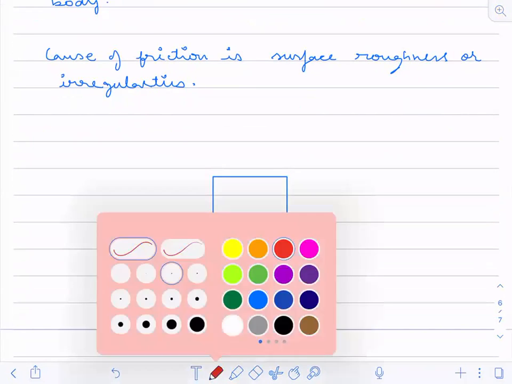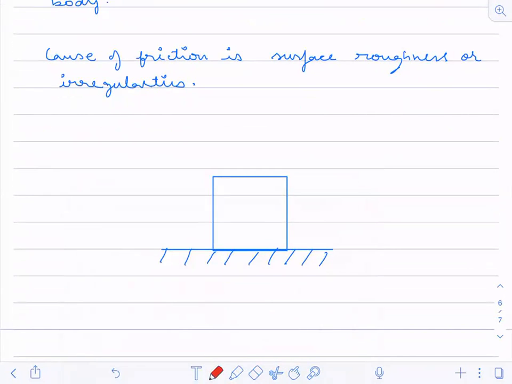Now suppose here this is a very big block, somewhere around 100 kg.